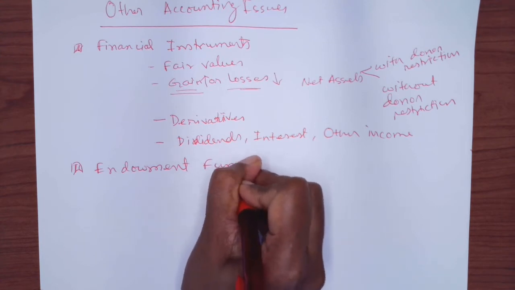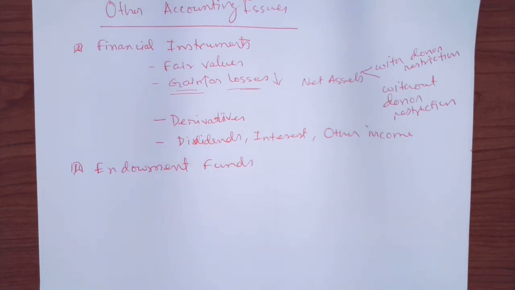Endowment funds. Endowment funds are permanent assets or securities or funds that the donor said you cannot use. So it's one type of restriction, a permanent restriction. Before 2018 you had to categorize those as donations with temporary restrictions and permanent restrictions, but now we just call it with donor restrictions. Endowment fund means that you cannot use those funds, rather you will hold it forever, just like a perpetuity, and some sort of income, interest or other income from those funds you can use.